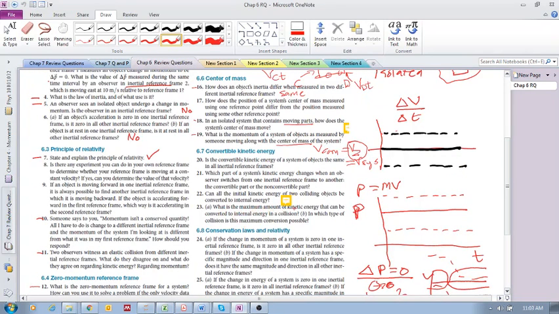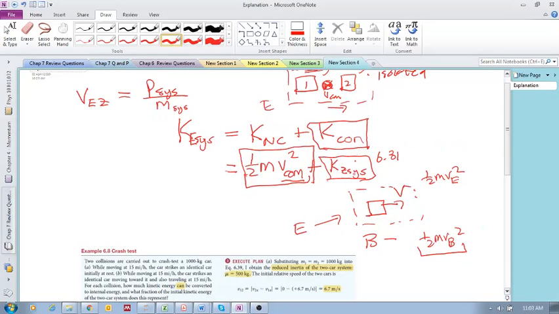What is the maximum amount of kinetic energy that can be converted to internal energy in a collision? Let me go quickly to the solutions to get the exact equation here. So it is this. The maximum amount is half mu v12 squared. That's the maximum amount of convertible kinetic energy.